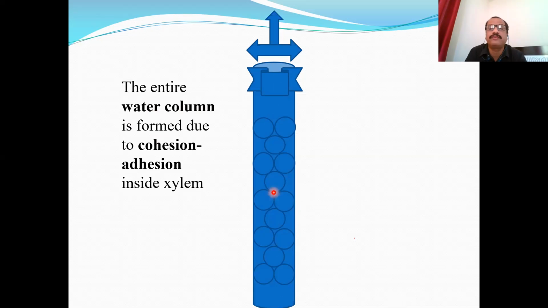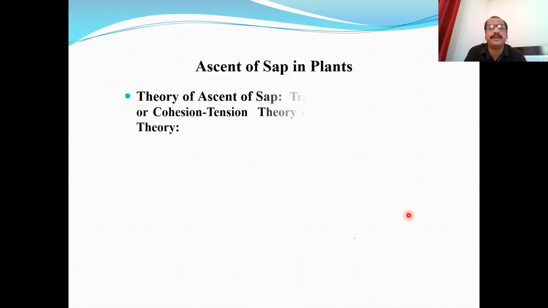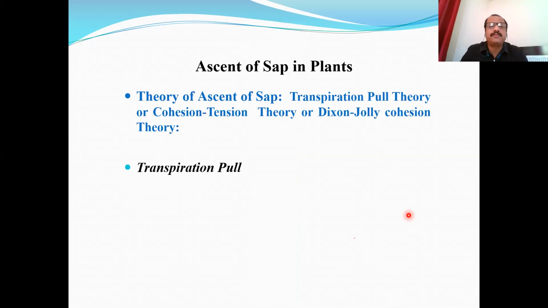There is formation of a continuous column of water inside the xylem. Now you see, the next important point, transpiration pull. I told you four important assumptions: cohesion, adhesion, continuity of water column, and transpiration pull. Now what is transpiration pull?